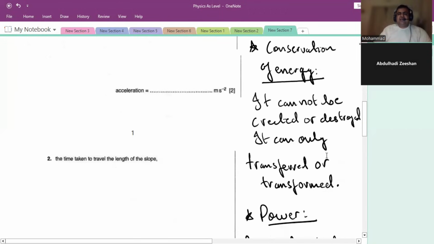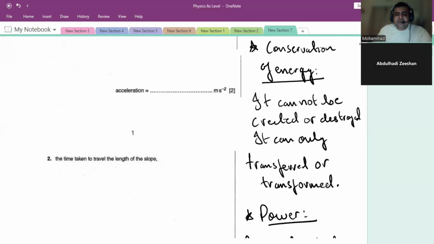And then the next subtopic in this general discussion is conservation of energy. Energy cannot be destroyed or created, it can only be transferred or transformed. That means it can change its form. It can convert from kinetic energy to potential energy, or from potential energy to kinetic energy.